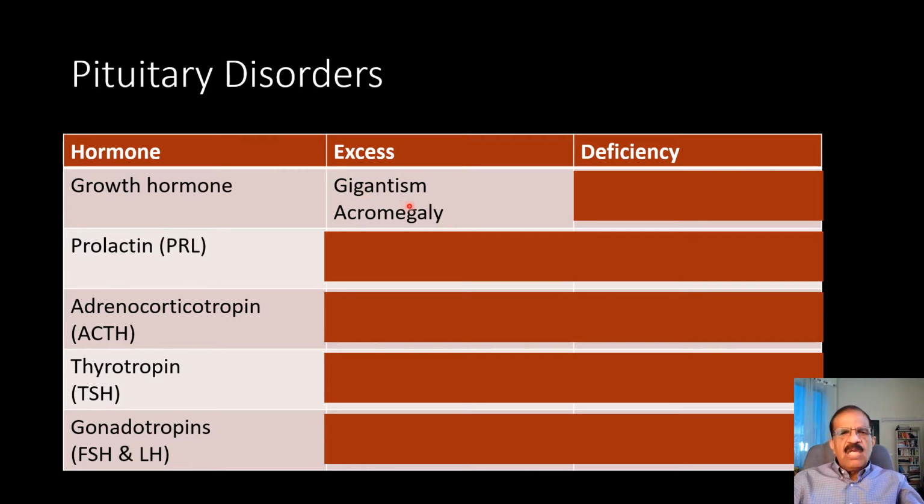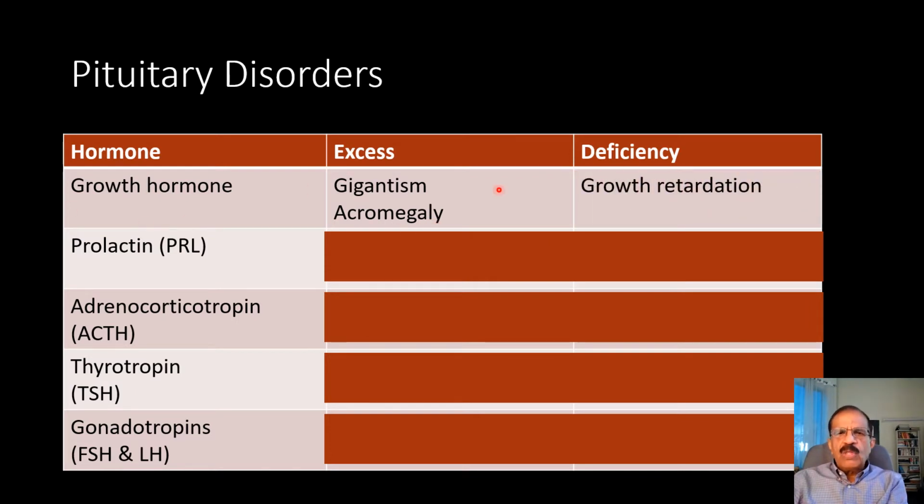In children, if that is the case, then somebody will grow very tall. But remember, the people you must have seen in some circuses or some hotels, very tall guys, they may be tall due to something else, but gigantism is also one of the possibilities. But once you have achieved the full growth, you are already an adult, then growth hormone excess cannot increase your axial height. You cannot grow in height, but your peripheries, your hands and face, grow in size, and that condition is called acromegaly.